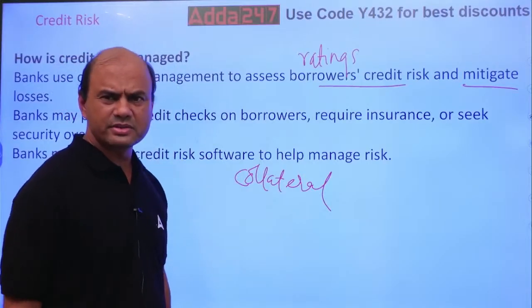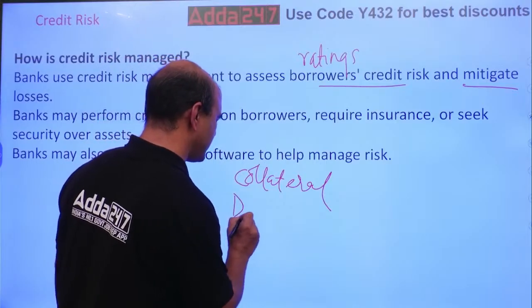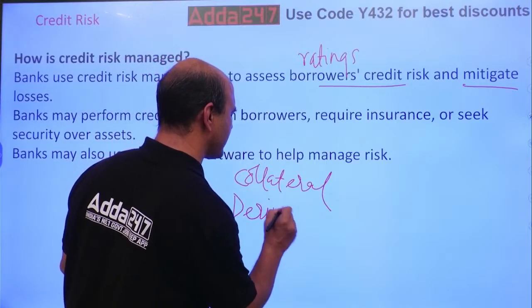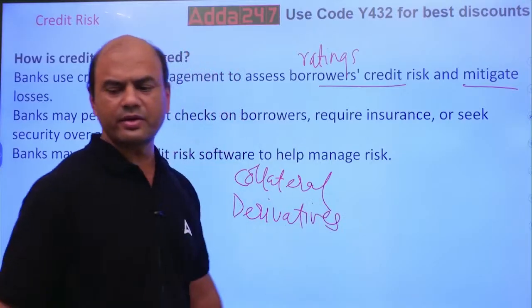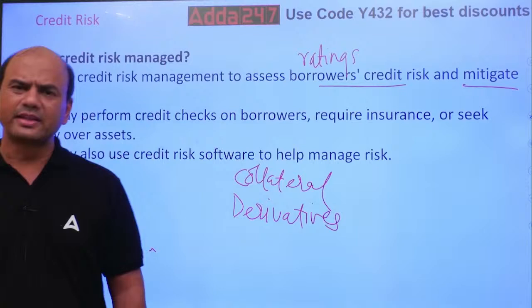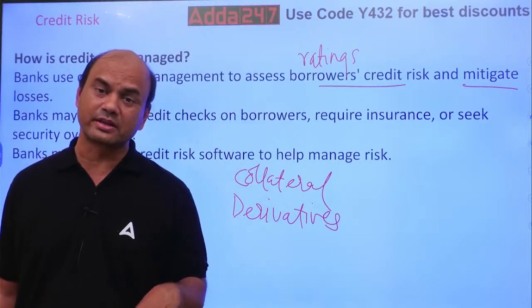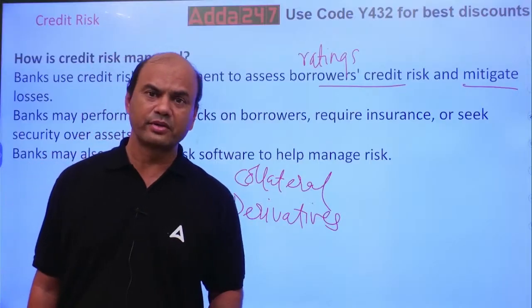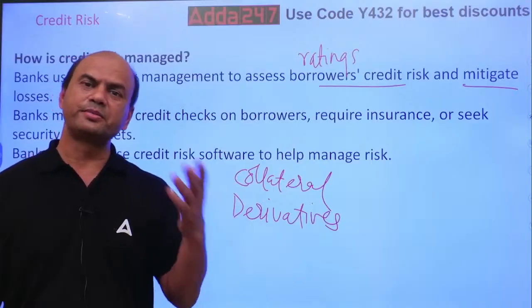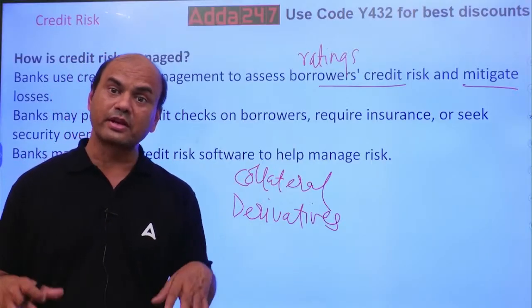buy the derivatives. Derivatives can be bought, no? Derivatives is a separate topic. We'll cover it in module C. What are the various types of derivatives? There are various types of derivatives. Options are there, futures are there, forwards are there, FRAs are there, swaps are there. Okay, you can have 1,000 types of derivatives. In swaps also there are various types.